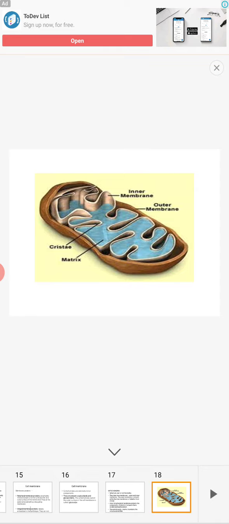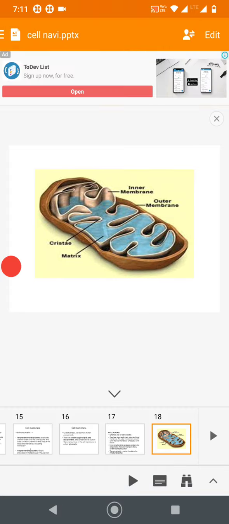Energy produced by various oxidative reactions finally enters the electron transport chain to form ATP molecules. So the inner mitochondrial membrane contains the components of the electron transport chain, and oxidative phosphorylation takes place there.